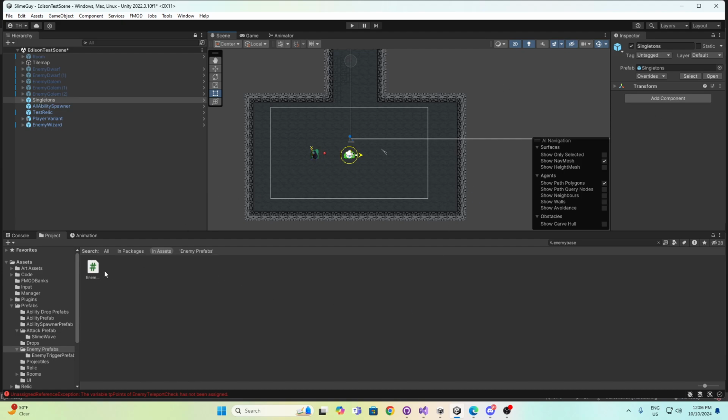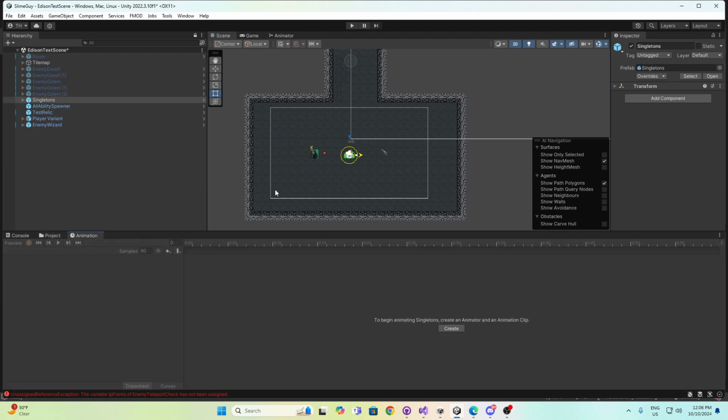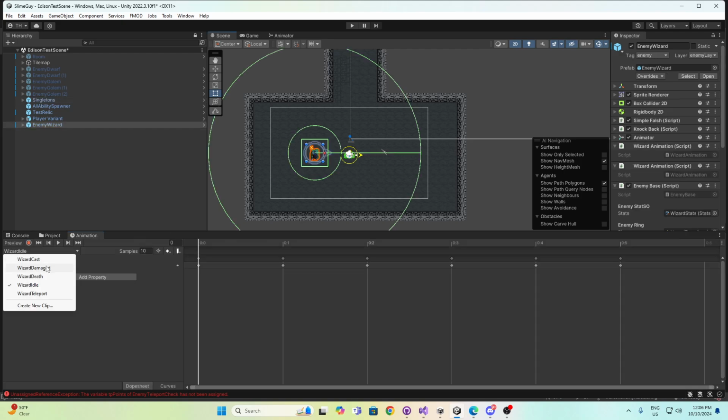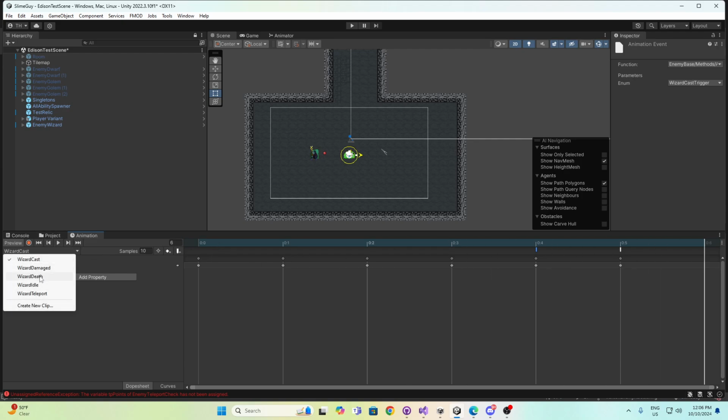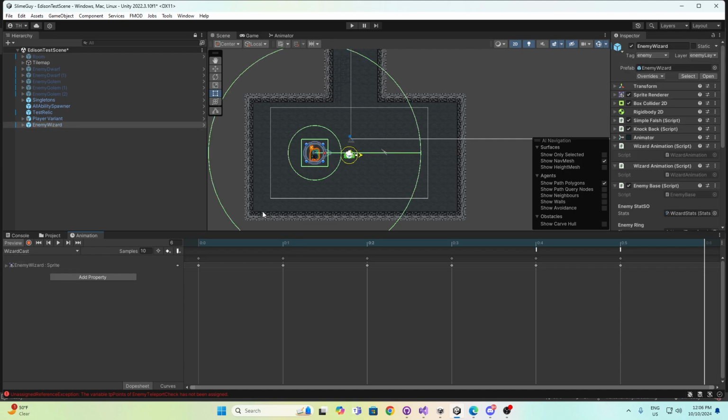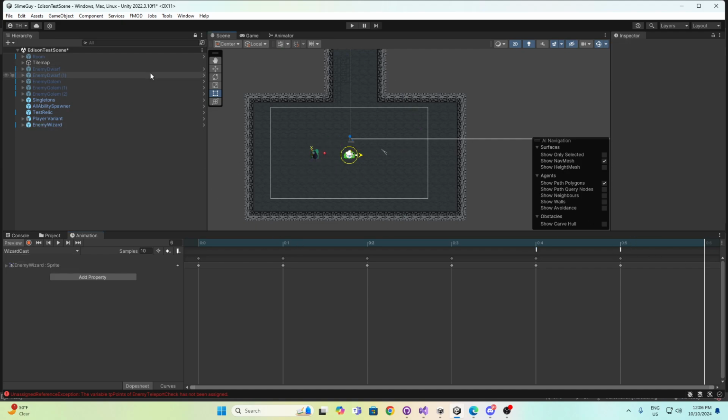So right now I'm going to go into the wizard a little bit and try to change his cast sound effect. Where's that? Like this? Actually, there, that might help. I'll test that out. But I think that works.